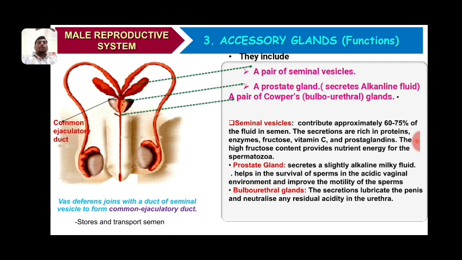You may see here the vas deferens joins with the duct of the seminal vesicles, and this becomes the common ejaculatory duct, because the seminal vesicles secrete seminal fluid and the vas deferens brings sperm from the testis. So these two ducts open together into a place called the common ejaculatory duct. What is its function? It stores and transports semen.